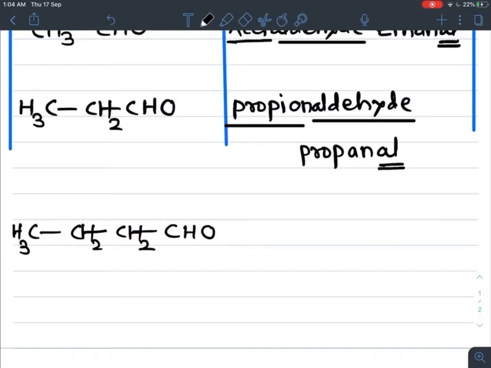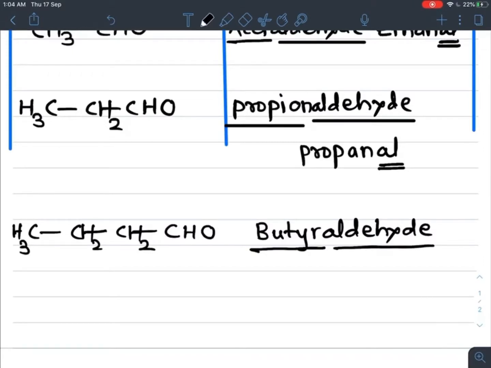So for the four-carbon straight-chain aldehyde, butyr, B-U-T-Y-R, with the aldehyde suffix added to this prefix. So butyraldehyde is its common or trivial name. And the IUPAC name: now you tell me. A four-carbon alkane derivative with ending Al, so butanal.